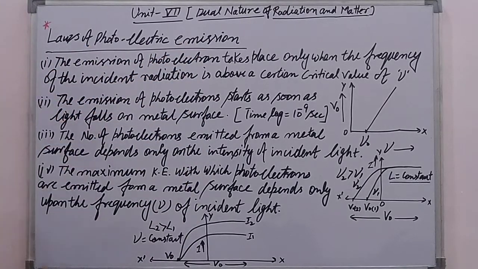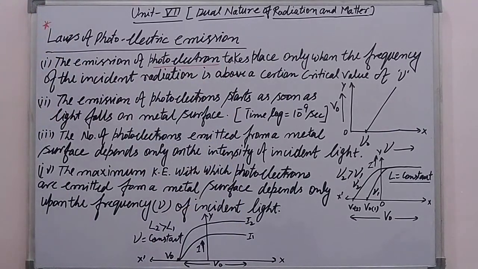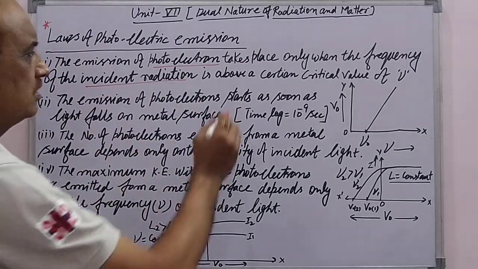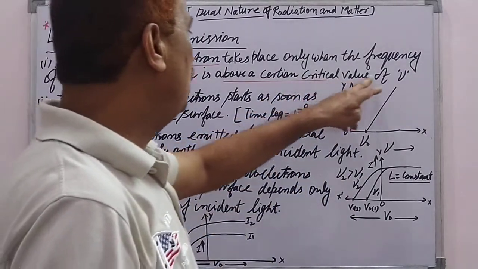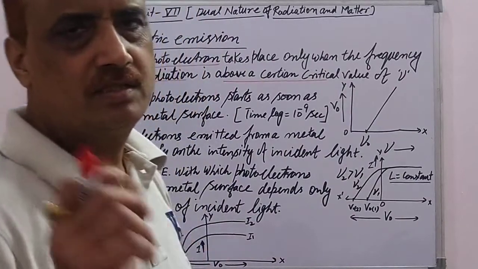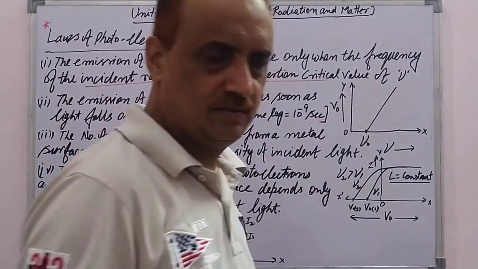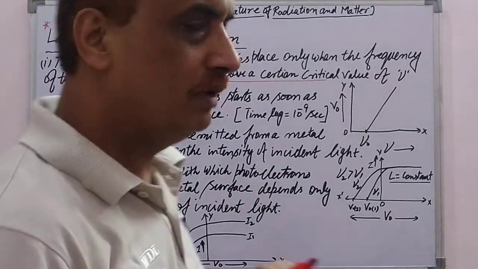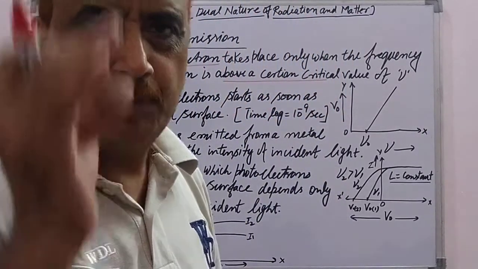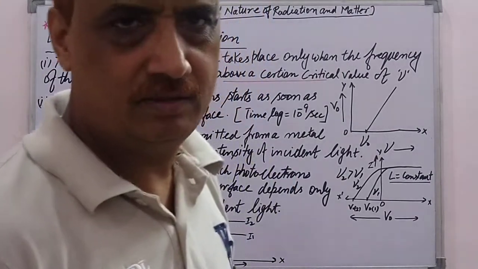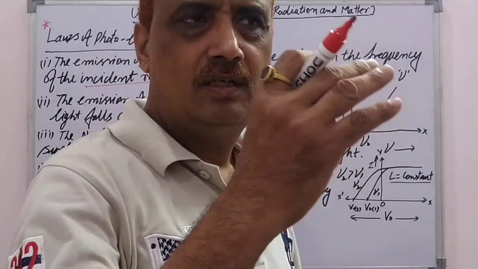The first law is: the emission of photoelectrons takes place only when the frequency of the incident radiation is above a certain value of frequency. That certain value is also named the threshold frequency of that metal surface. It is the minimum critical frequency below which the electrons will not be ejected, known as the threshold frequency of the incident radiation.